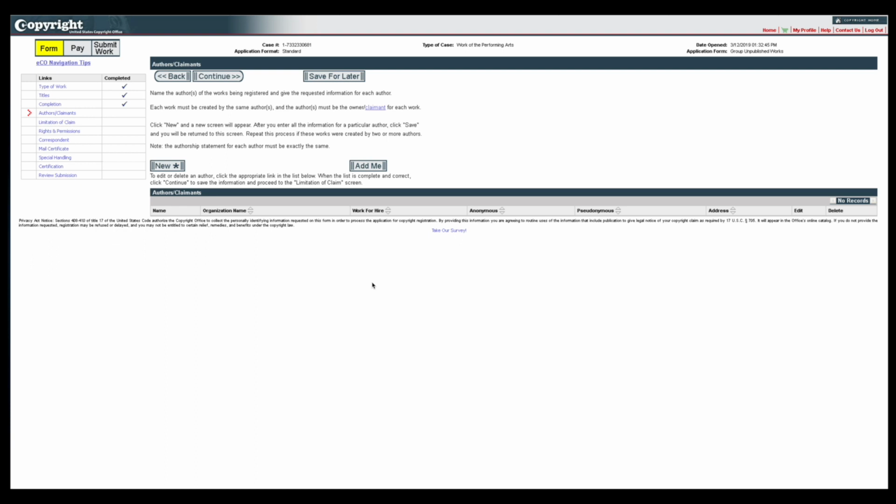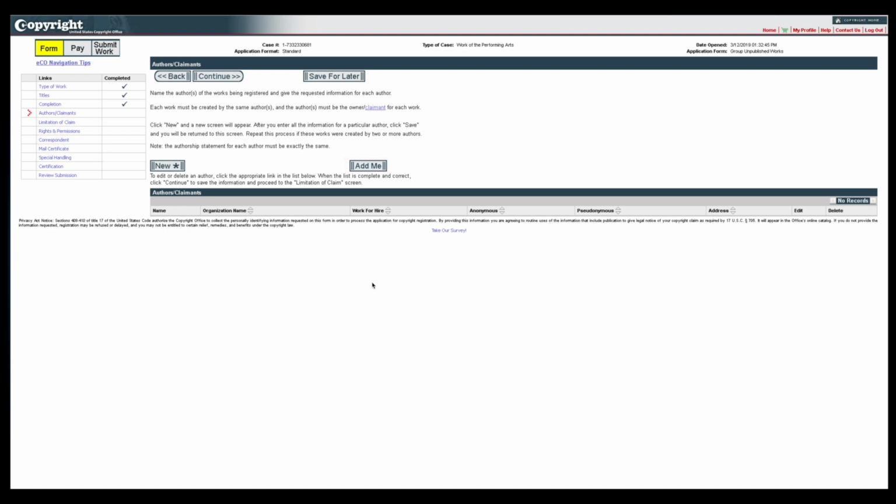On the Author's Claimants screen, you will give information about the author of the works being registered. Each person or organization named must be an author or co-author, and the claimant or co-claimant for every work in the group. If you are the author of all the works, you may click Add Me to enter your information.